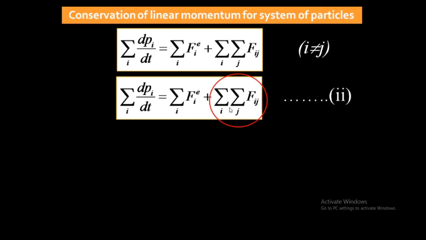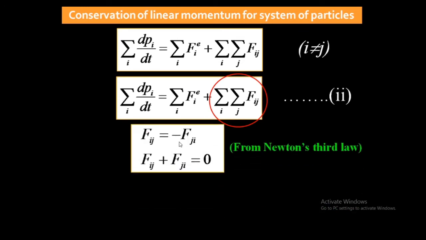Because this is summation over i and summation over j, that is Fij. So this term will be 0 because according to Newton's law of motion, Fij plus Fji is equal to 0, because Fij is equal to minus Fji. The force acting on the ith particle due to the jth is equal to the force acting on the jth particle due to the ith particle, but in the opposite direction. So the sum of Fij plus Fji is equal to 0. So this term will be 0.